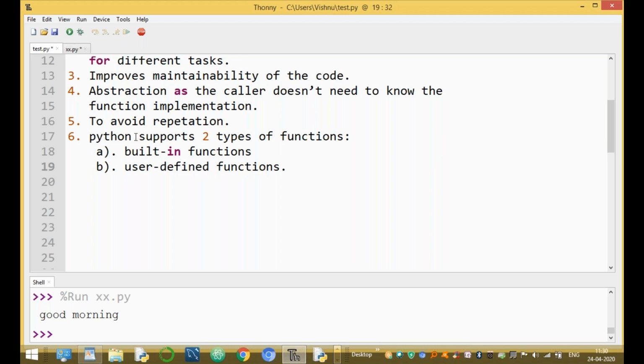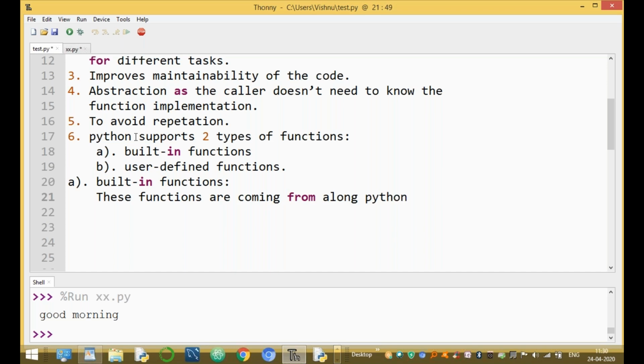What is a built-in function and what is a user-defined function? The first one is built-in functions. These functions come along with the Python software. No need of declaration, only calling and using. Just use and enjoy it.